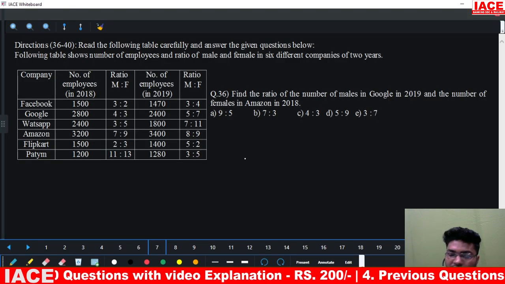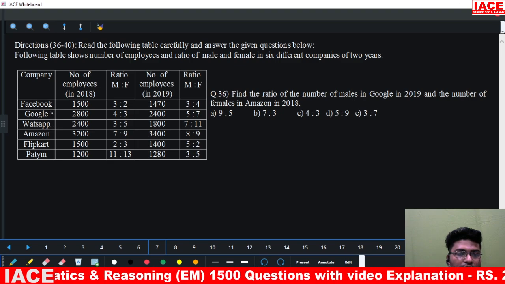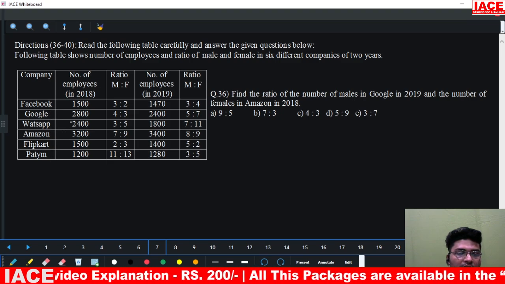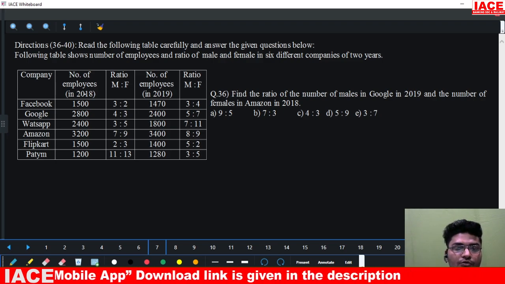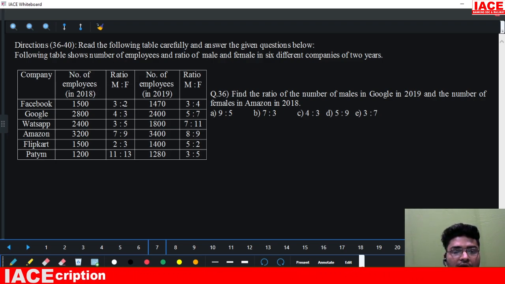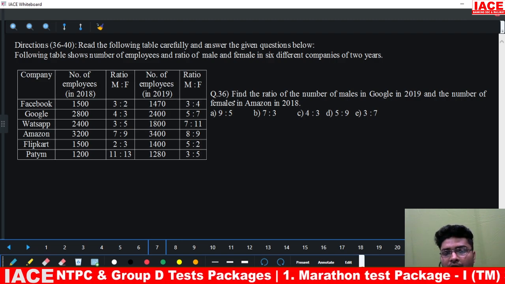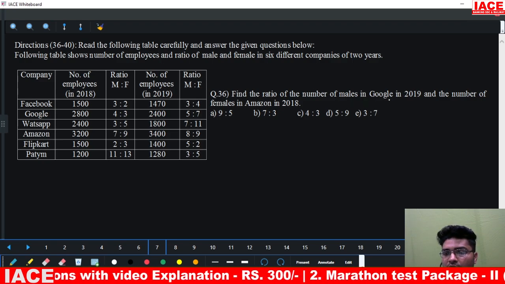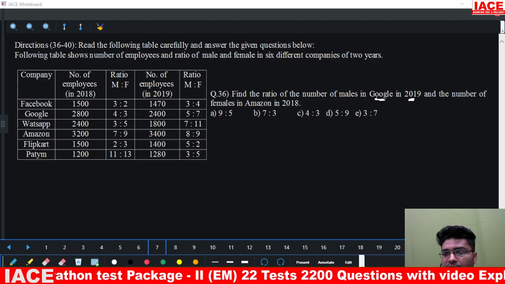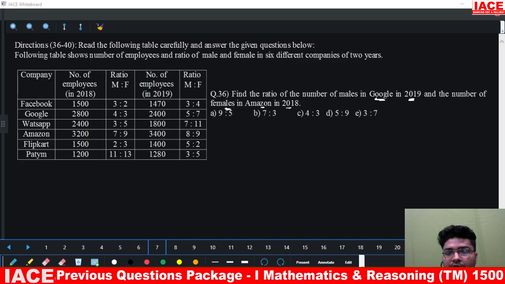So coming to question number 36, this is the data table that is given to us. We have 6 companies: Facebook, Google, WhatsApp, Amazon, Flipkart, and Paytm. Their number of employees in 2019 and number of employees in 2018 both are given to us, and their respective ratio of males to females is also given to us. So coming to this question number 38, find the ratio of number of males in Google in 2019 and females in Amazon in 2018 is asked.